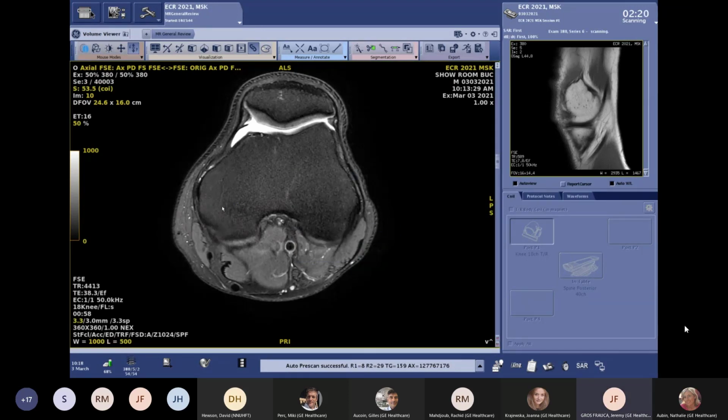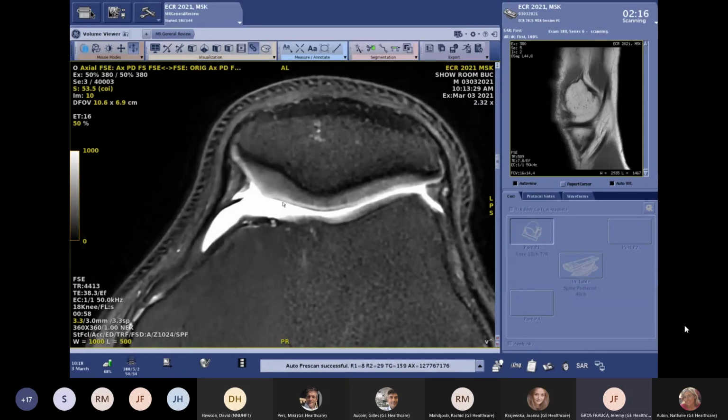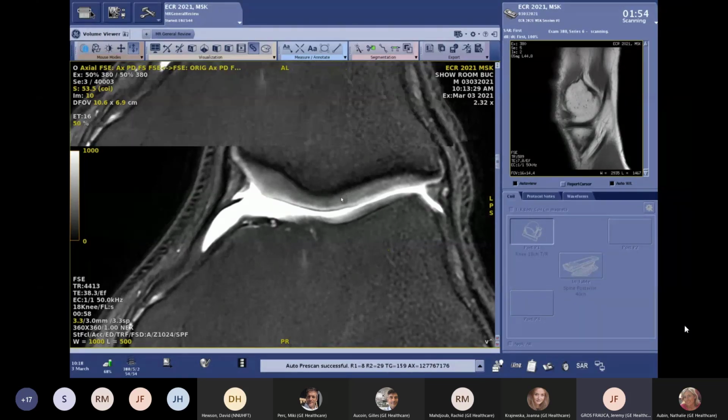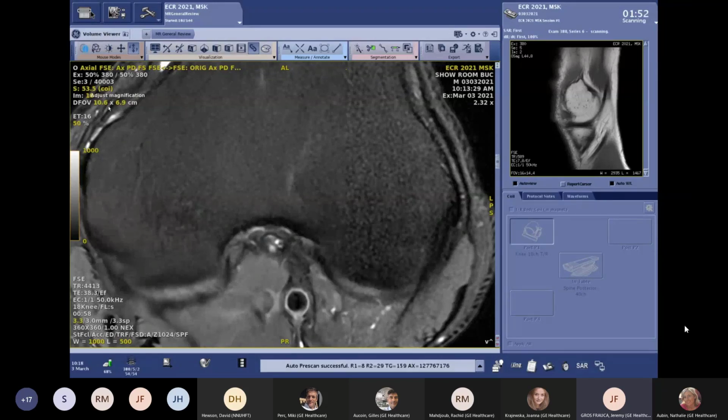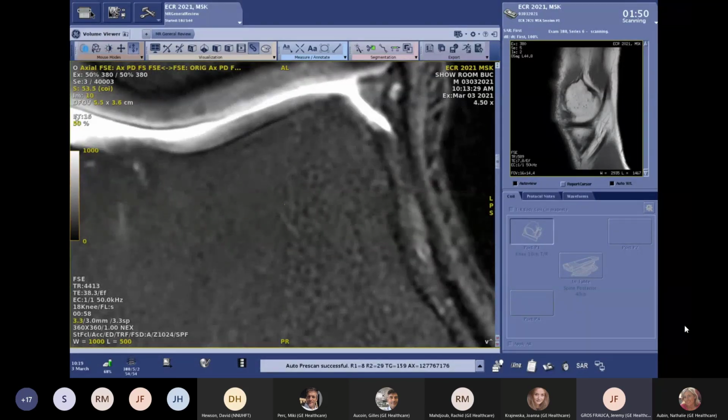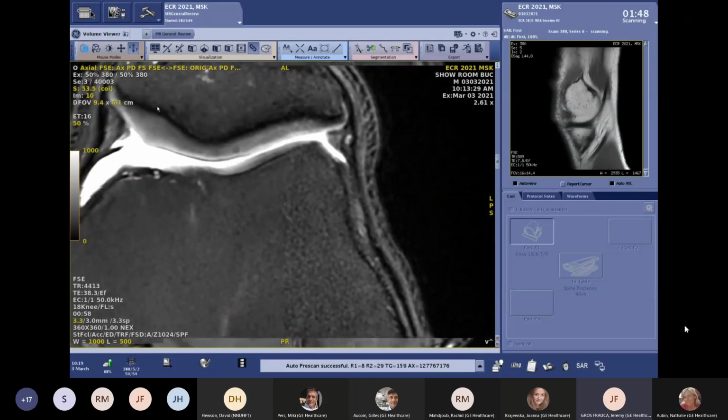You can see, I will just have a quick zoom on the images to really let you taste that. Here I have the raw data without AIR Recon DL, and I will be moving and displaying AIR Recon DL to see how we are removing the noise and how we are giving you this image quality. And you can see that we are not losing any details. We can clearly see the details in the cartilage. Sorry for that.